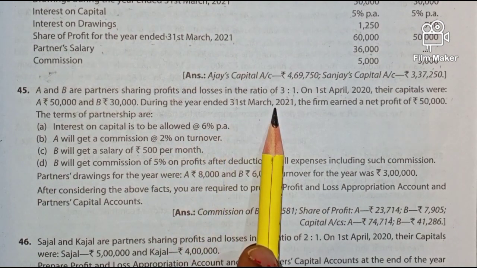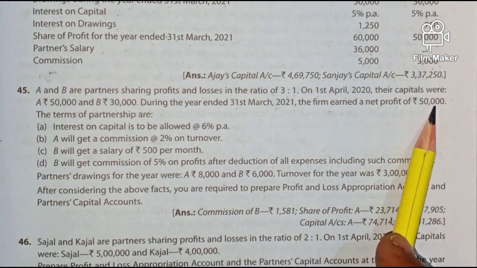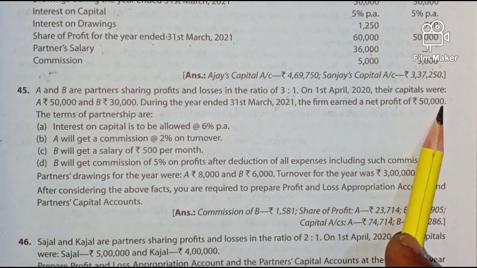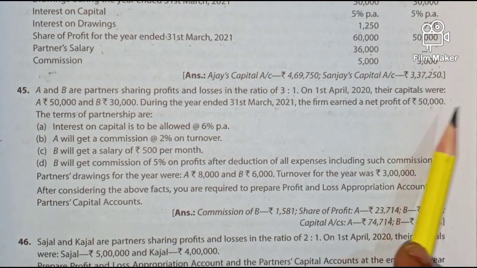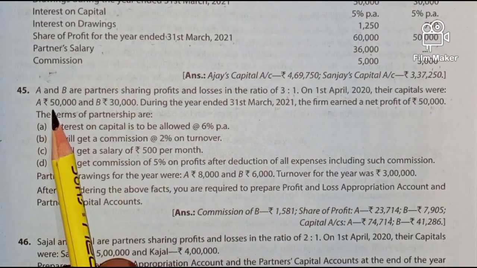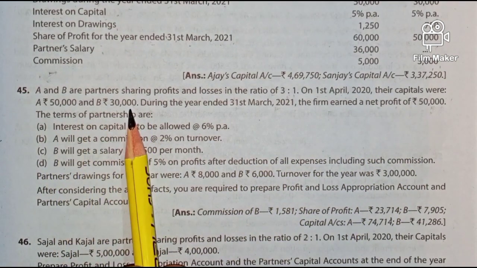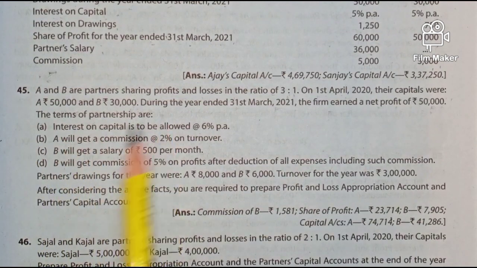During the year ended 31st March 2021, the firm earned a net profit of 50,000. So this profit we have to write down in the profit and loss appropriation account, credit side. Understand? And in the partners capital account, credit side, we have to write down 50,000 and 30,000 in their columns.